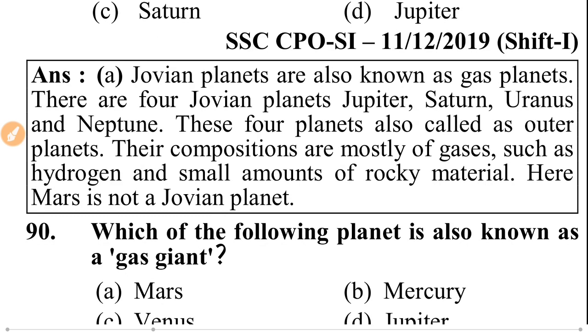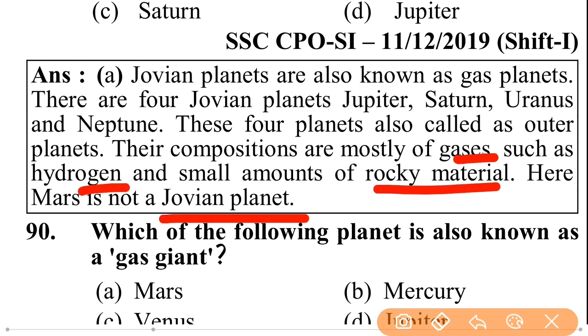These 4 planets are also called outer planets. Their composition is mostly gases such as hydrogen and a small amount of rocky material. Here Mars is not a Jovian planet, it is a terrestrial planet called a rocky planet.